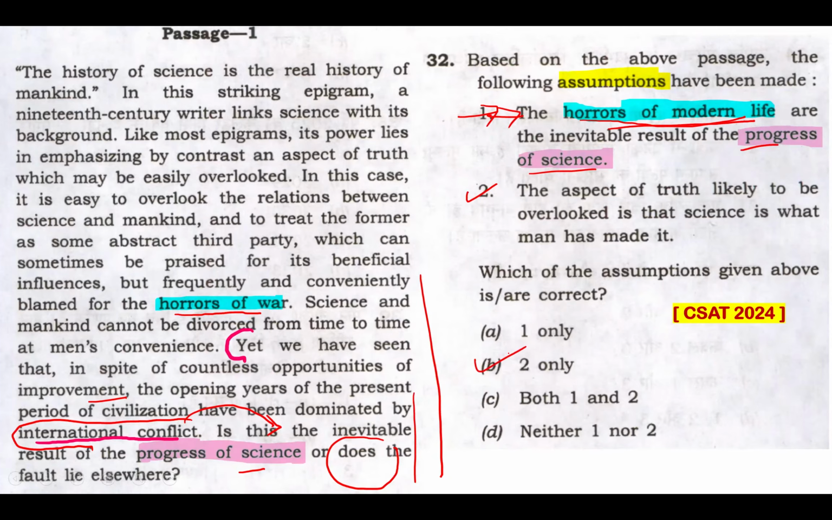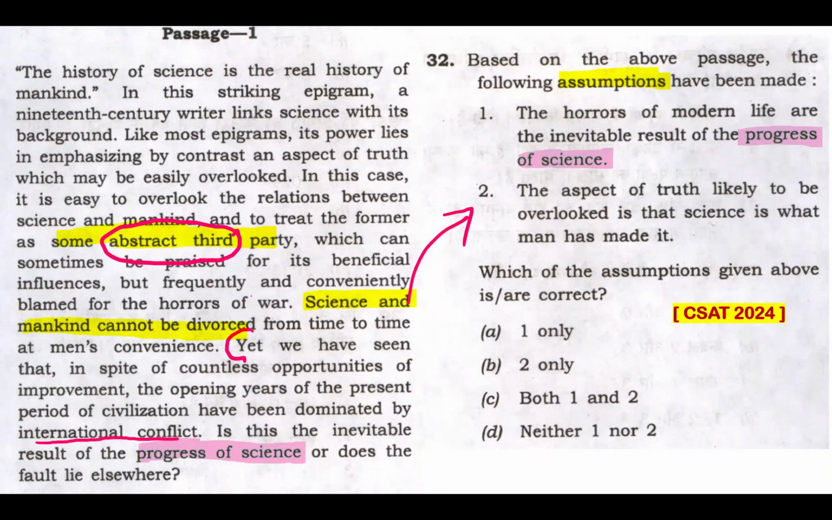So now why option B? The aspect of truth likely to be overlooked is that science is what man has made it. Likely can be a helping word, but let me just focus on things in hand. Now, these things, look at this, some abstract third party. Science and mankind cannot be divorced, these things.